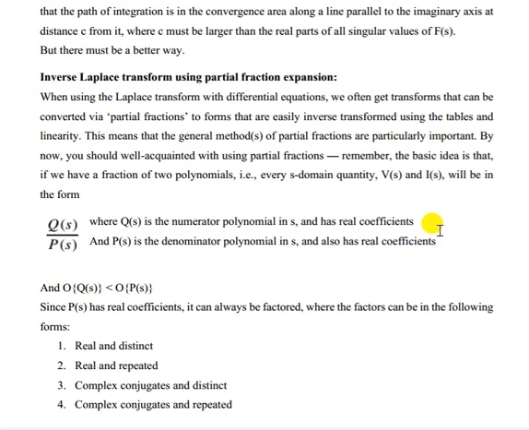We can find the inverse Laplace transform using the partial fraction expansion method. Every S domain quantity, V(S), I(S), or in terms of the impedance function Z(S) or admittance function Y(S), whatever function we find will be in the form of Q(S) by P(S).